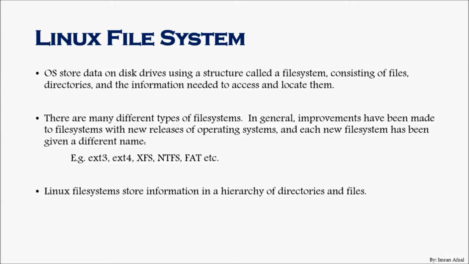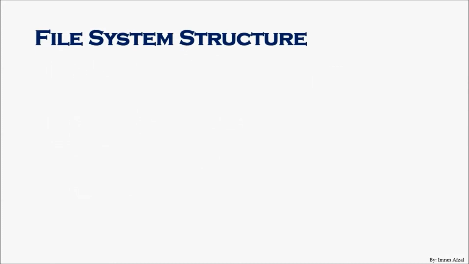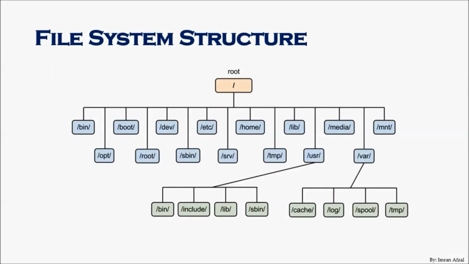The Linux file system stores information in a hierarchy of directories and files, meaning there is a first folder, which is a slash, the root file system, and every other file or directory is created within it. The file system structure in Linux actually looks like this. As I mentioned, the first folder always starts with slash, which is also referred to as root. Now please keep in mind, slash is not the same as root. Slash is the first directory where you have to start navigating your file system.